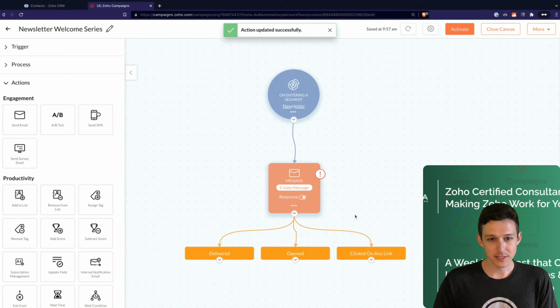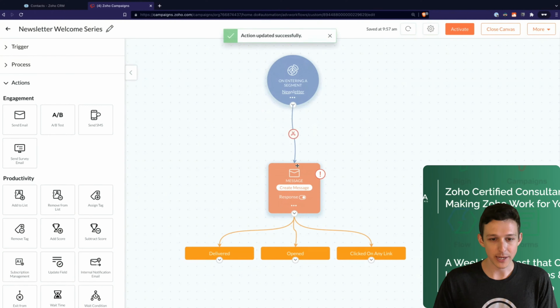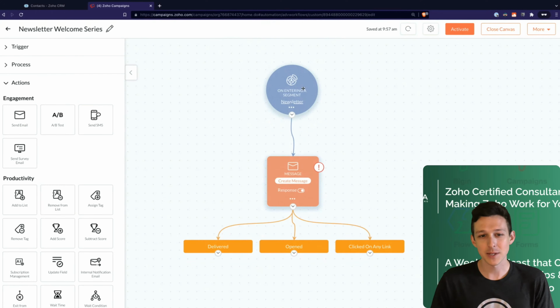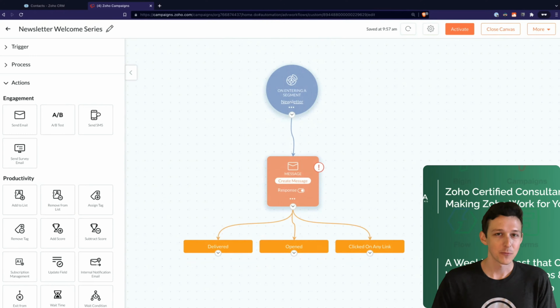And so now what we'll see is that it's essentially given me 3 little branches off of this email. And now we're going to jump into these and show you how you would continue the flow based on those. But there's one little thing that might be floating around in your head right now looking at this: technically speaking, someone could enter this segment at any time of the day, right? They might be on your website at 11:30 p.m.